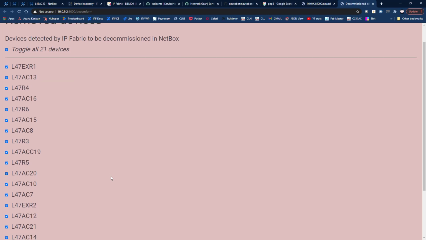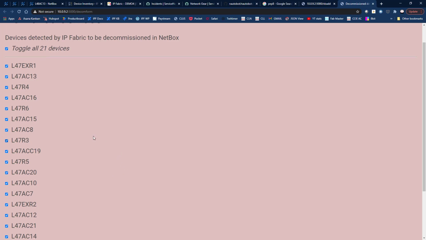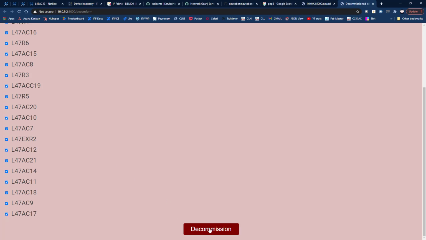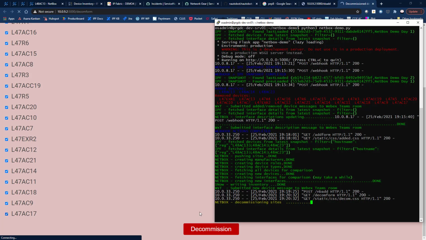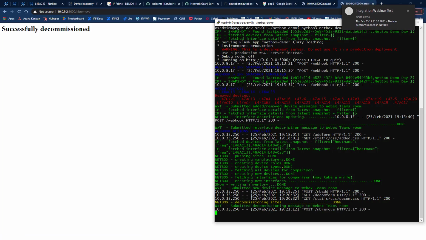Now, we could delete them from Netbox, but what we're actually going to do is change the state of them, because there may be some other physical work that needs to be done to go to site and actually remove them. So for the time being, we're not going to delete them. We're just going to mark them as being decommissioned. So if we click on the decommission button, we can then go back to our script, and you can see here we're running the process to decommission the sites, and that's now been done.